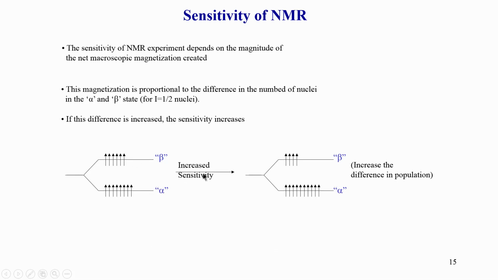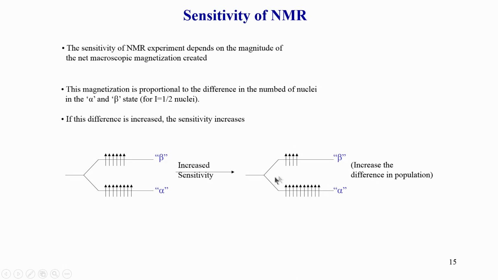Now, how do I increase the sensitivity? I can increase sensitivity if I reduce the number of molecules shown here, and I increase the number of molecules in the ground state. So what am I doing? I am actually increasing the difference in the population. What is important for us is this difference. If I keep decreasing this side and I keep increasing on this side, my sensitivity will keep increasing.